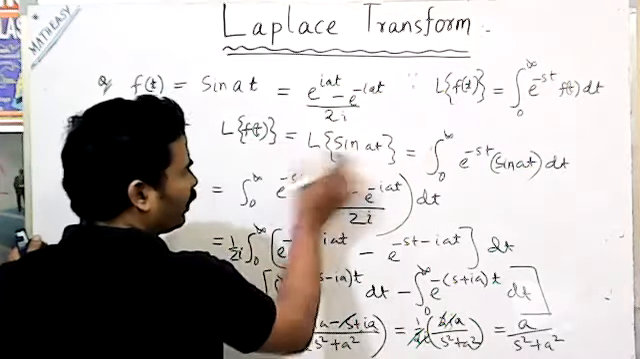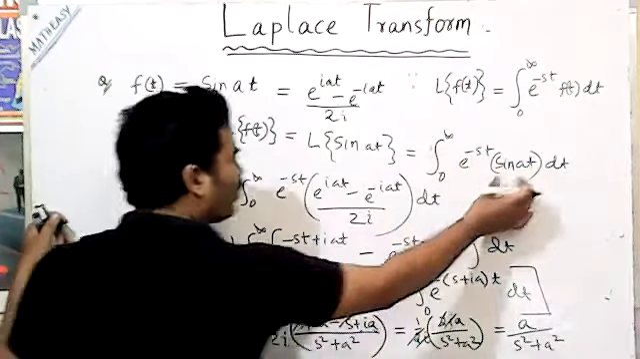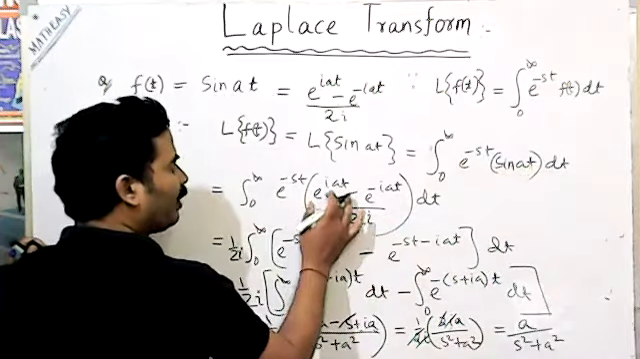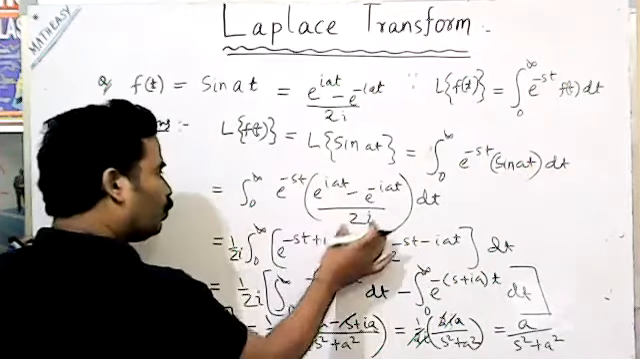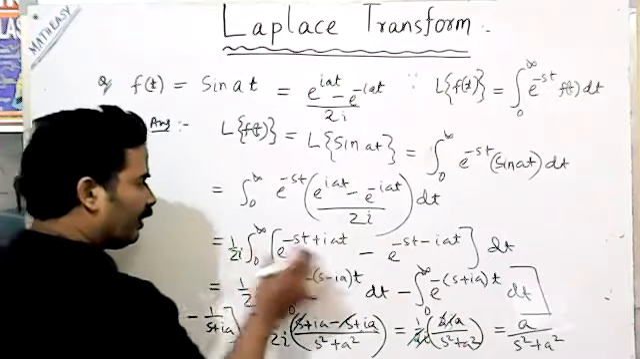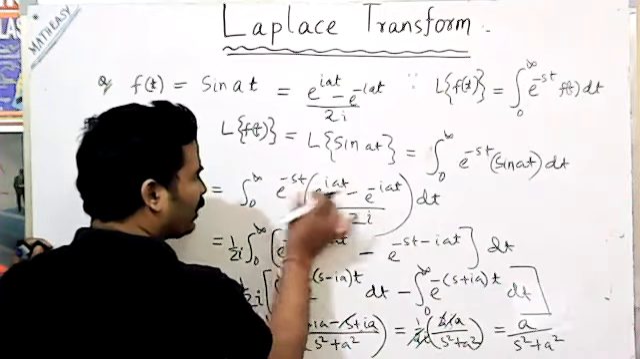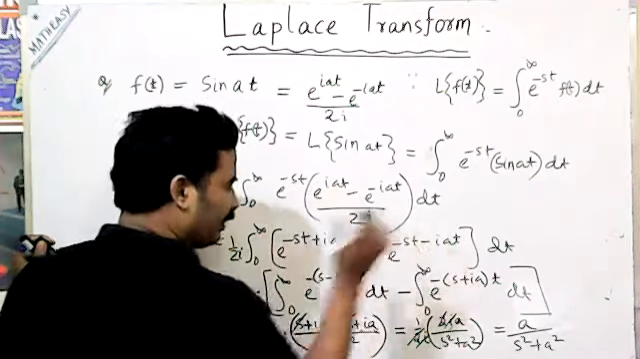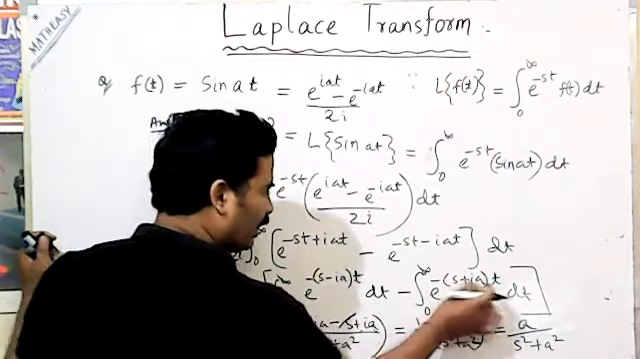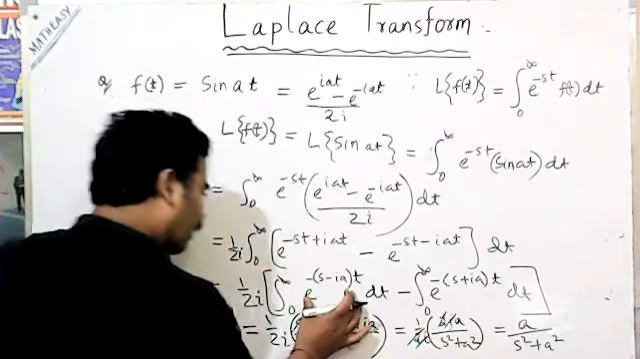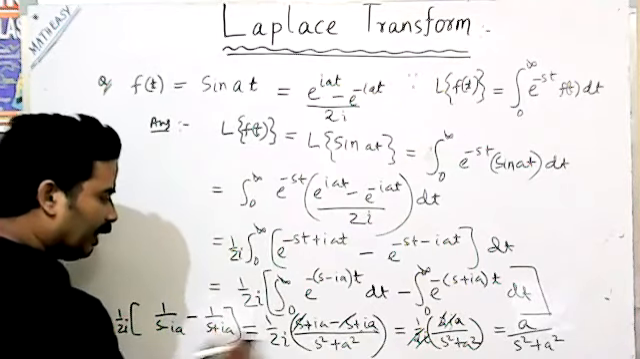So Laplace of sin at is equal to the integral from 0 to infinity of e to the minus st sin at dt. In the place of sin at, you have to put (e to the power iat minus e to the power minus iat) divided by 2i. Taking 1 by 2i common, this into this, the powers add as the base is same. Similarly this into this, so s minus ia taking minus common, similarly s plus ia. So the integration will be 1 by (s minus ia) minus 1 by (s plus ia).